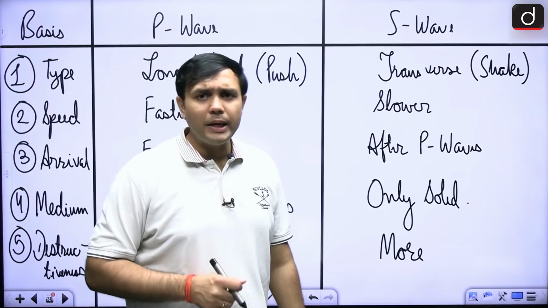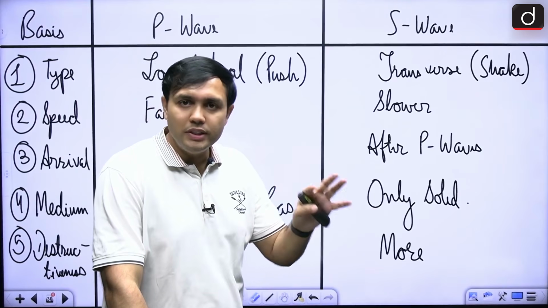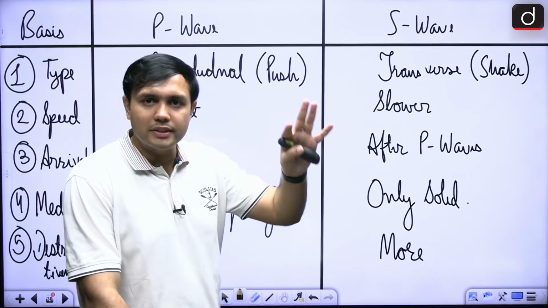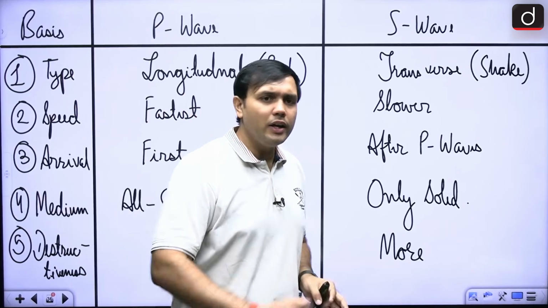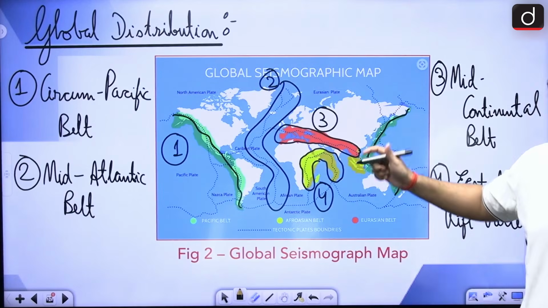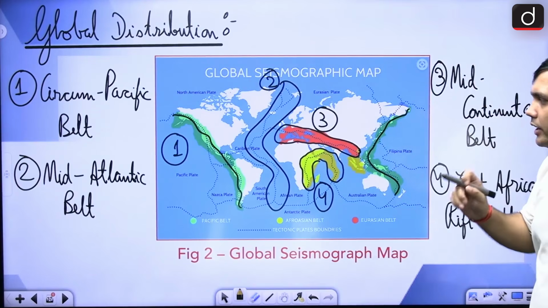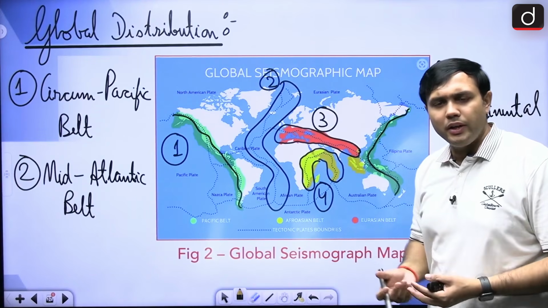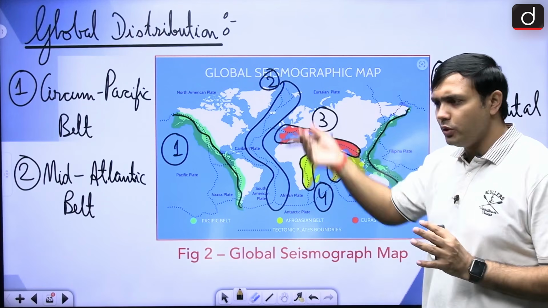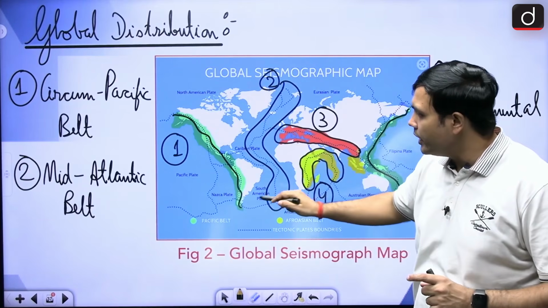The next important aspect with respect to secondary waves is that it is through these waves that we have a basic understanding that there must be a liquid medium inside the interior of the earth. All right. Now, the next important aspect is with respect to the distribution. In that case, you will find a global distribution of these regions where a lot of earthquakes are happening, and around these regions only there are a lot of volcanic eruptions also happening, but we will look at them properly.